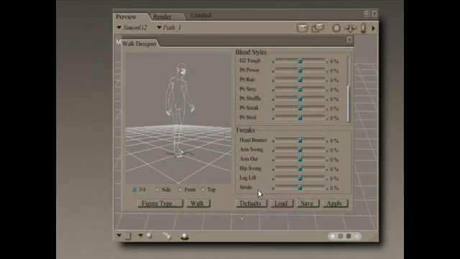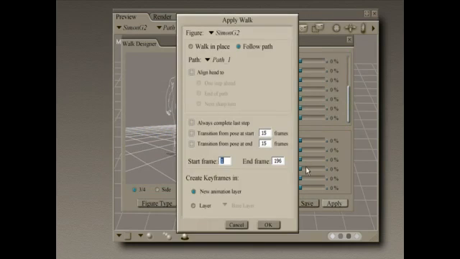So we'll take these default settings and click on apply, and the apply walk menu comes up. We'll make sure that the figure is walking along path 1, or you can have the figure walk in place with a certain number of cycle repetitions, but since we have a path, we're going to use the path. We're going to align the head to the next sharp turn.